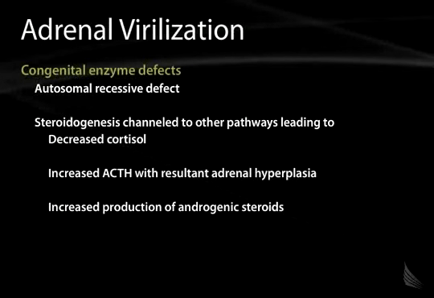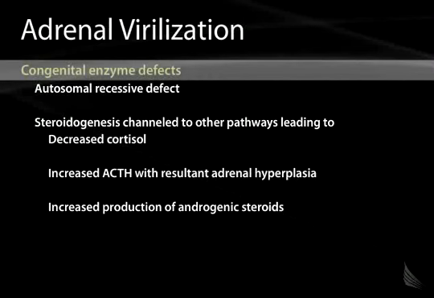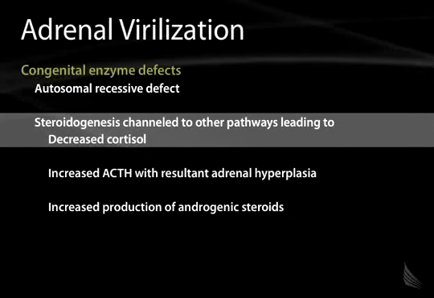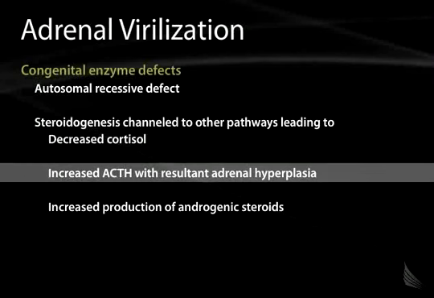Moving on to adrenal virilization. This can be caused by congenital enzymatic defects. In some of the congenital adrenal hyperplasias, you have an autosomal recessive defect, and the steroidogenic pathway, rather than making mineralocorticoids or glucocorticoids, is shunted to produce excess androgens. So you get decreased cortisol, but the real pathology is that because of decreased cortisol, you get a lack of feedback inhibition to the pituitary, resulting in increased ACTH and resulting adrenal hyperplasia.